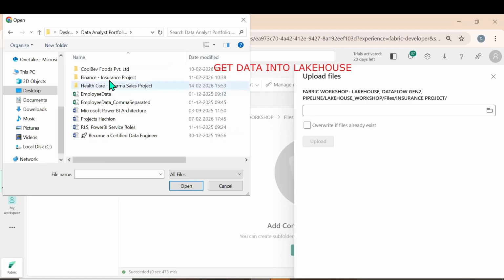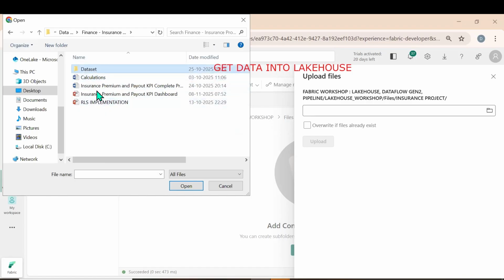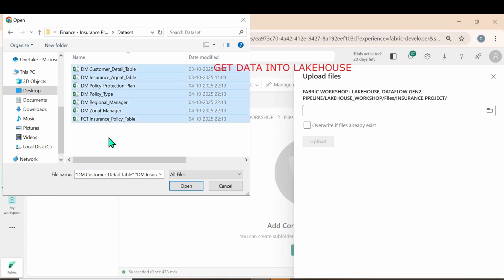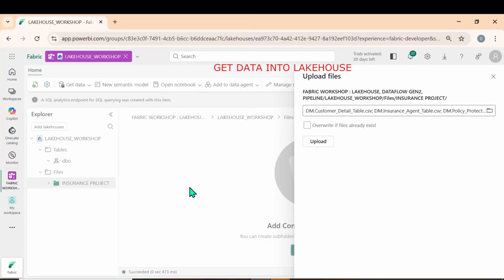Okay, let me get it from here. So insurance, let me get all these files. Insurance, premium, and payout KPI dashboard. So let me click on upload.